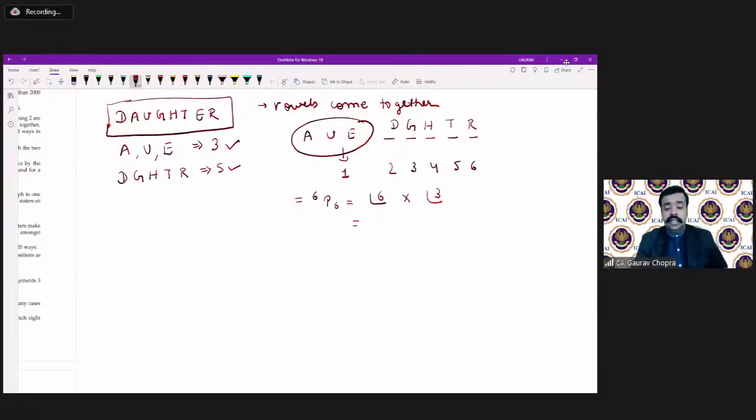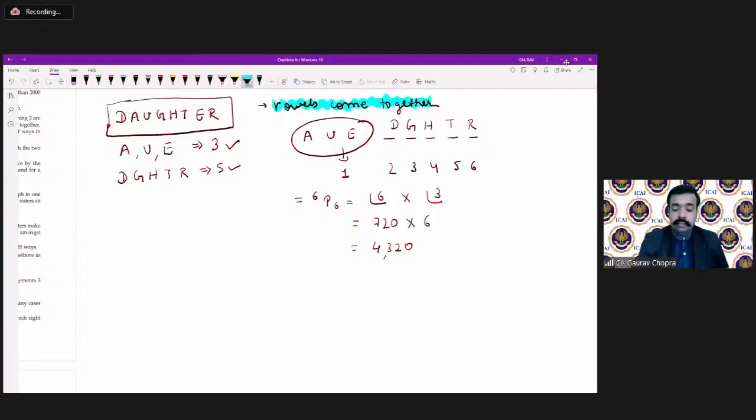No, 720 is just the factorial 6 which you have done. And after that, you have to multiply with factorial 3, that is 6. So the final answer is 4320.